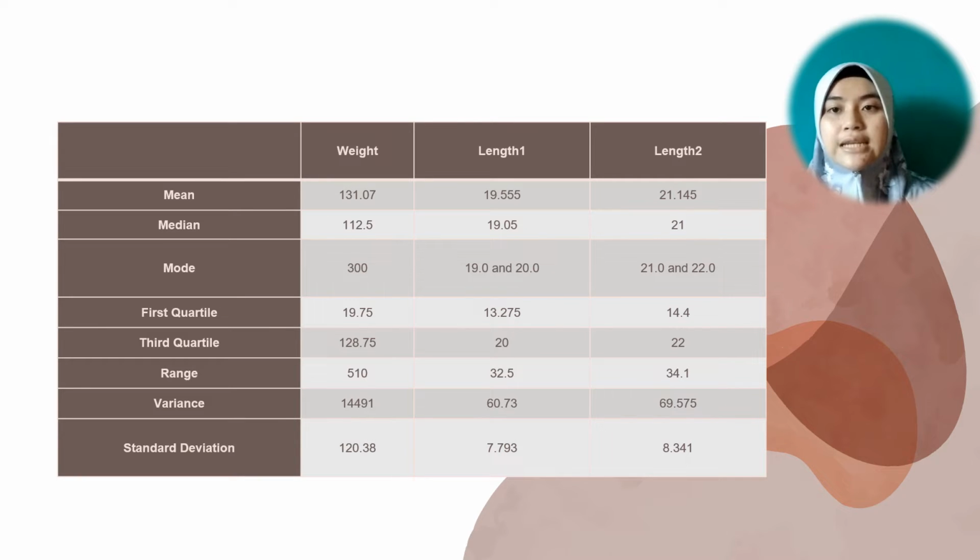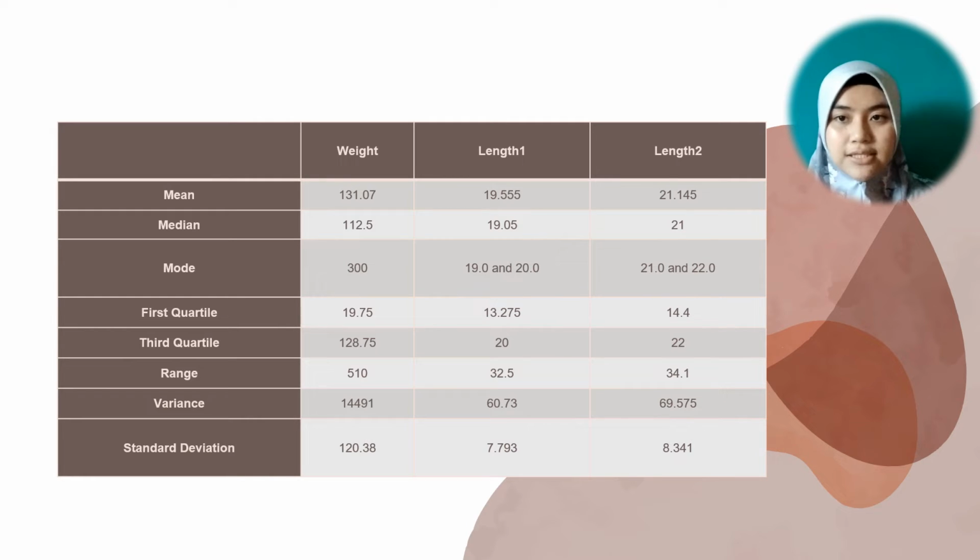Next, the last is measures of variation. There are range, variance, and standard deviation. Range is the difference between the maximum and the minimum data entries in the set. So the formula is maximum minus minimum. The range for weight is 510 gram. For length 1 is 32.5 centimeter, and for length 2 is 34.1 centimeter.